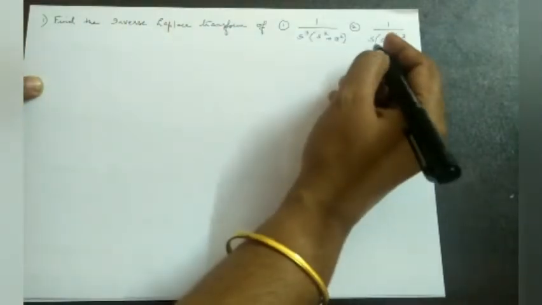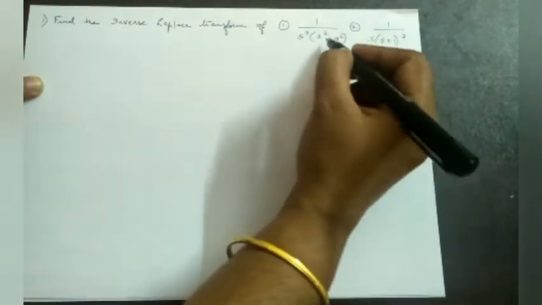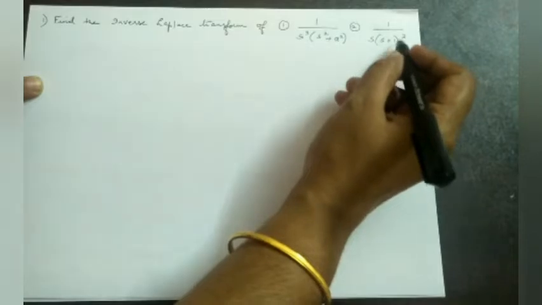Here these type of problems, 1 by s into a function of s,